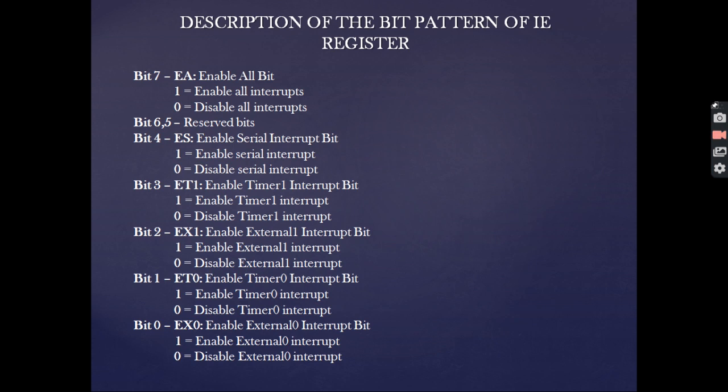The bit B7 is the EA bit, which is used to enable all the interrupts. B6 and B5 are reserved. ES is used to enable the serial port interrupt. ET1 and ET0 are used to enable the timer 1 and timer 0 interrupt bits. EX1 and EX0 are used to enable external hardware interrupt 1 and external hardware interrupt 0 respectively.